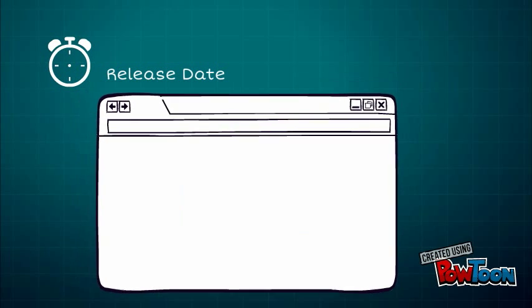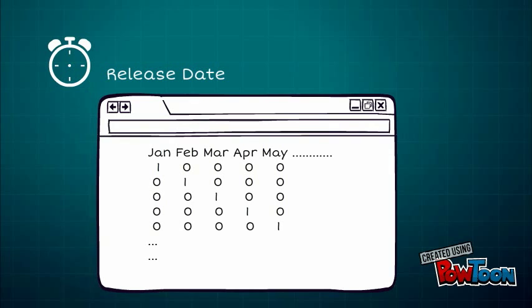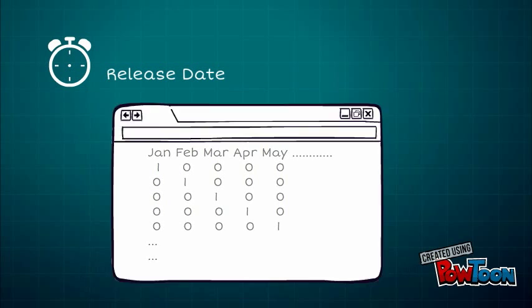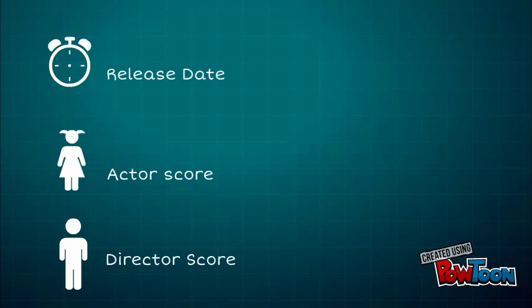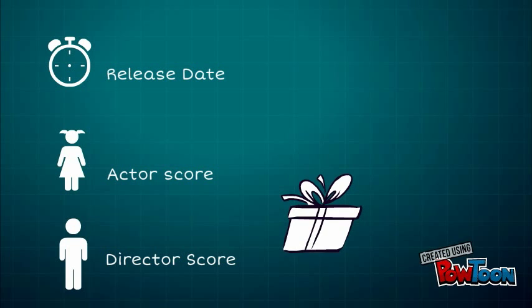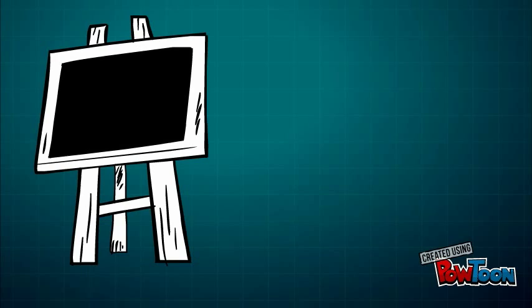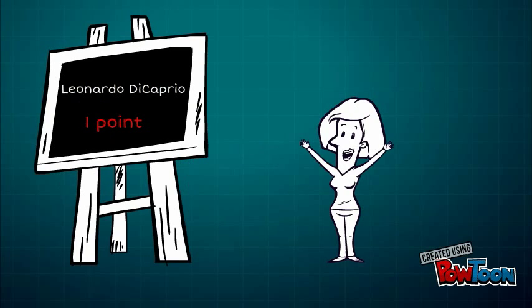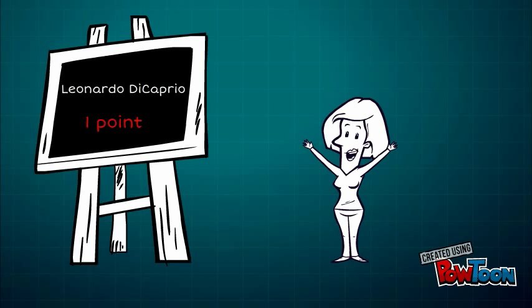For the release date, we use the months and create dummy variables for them. For the actors and directors, we use points to evaluate their track records. For instance, if an actor or director was nominated for an award before their movie was released, we will give them 1 point. If they won an award, we will give them 2 points. We gathered all the data from 2 websites and matched them in one Excel sheet through Python.